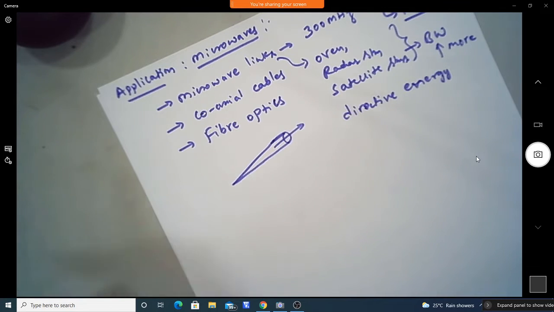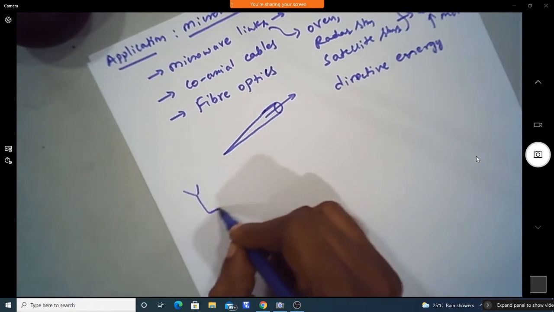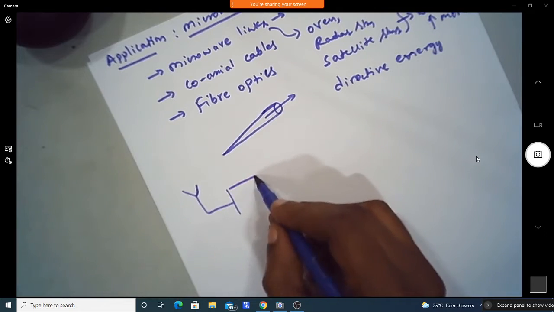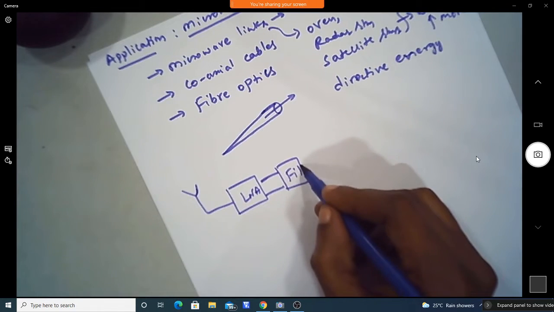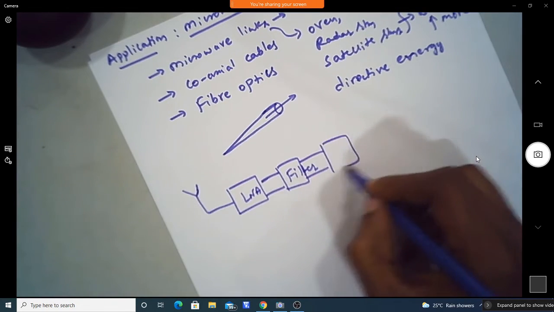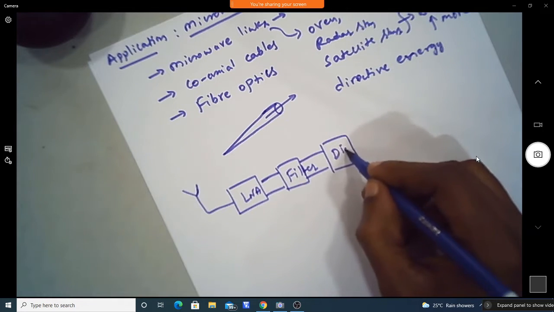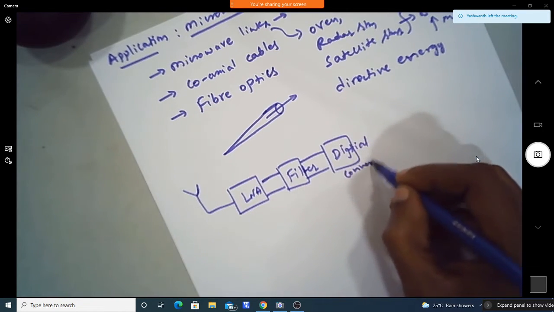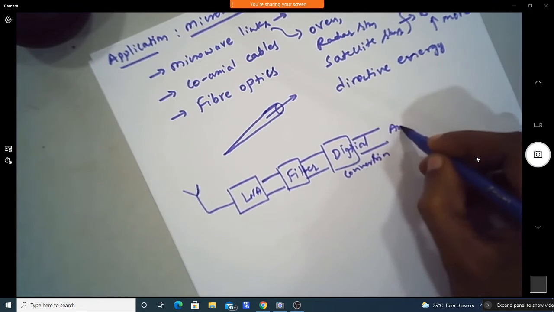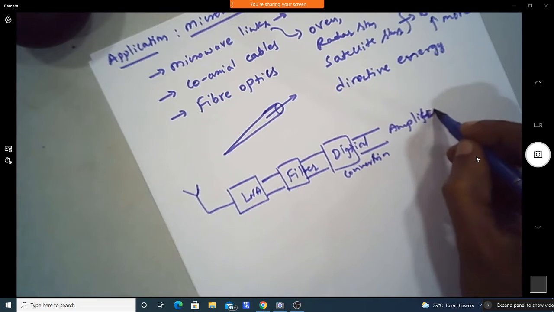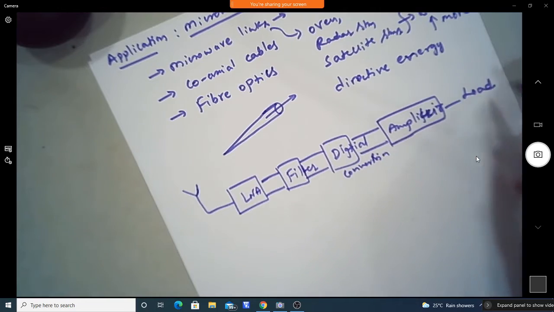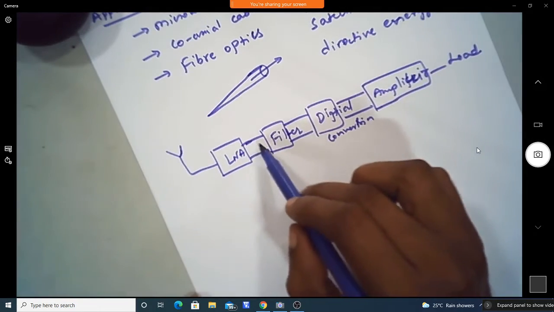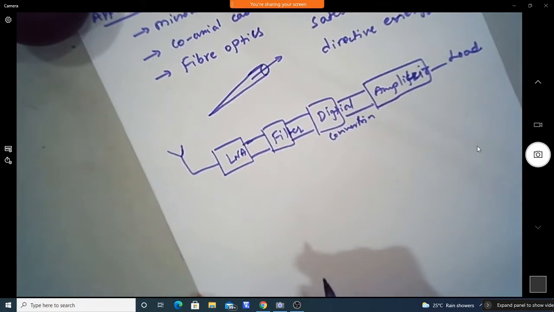So now if you take the microwave system, it consists of many components. If you take just a simple receiver system, we have the antenna, the low noise amplifier, interconnections, and after that a filter. Then again we have the digital conversion, and then we can have amplifiers here, and finally we feed the power to the load. All these interconnections and components are what we are discussing here in the receiver.